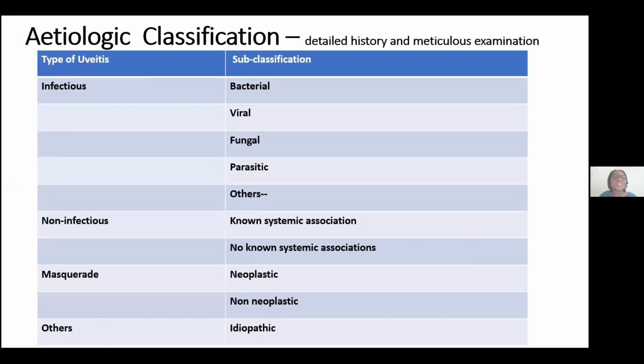So the etiologic classification of uveitis will depend mainly on taking a detailed history and meticulous examination. The most important is to be able to determine, am I dealing with an infectious uveitis or non-infectious uveitis? This is so important. Just imagine not knowing that it is Toxoplasma uveitis one is dealing with, and then you go ahead and give the patient Subtenon Depomedrol. That's sentencing that eye to utter destruction because there is no cover for the infection that is there.